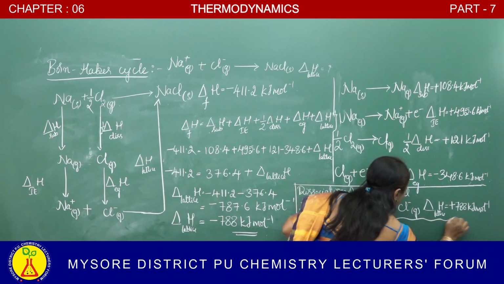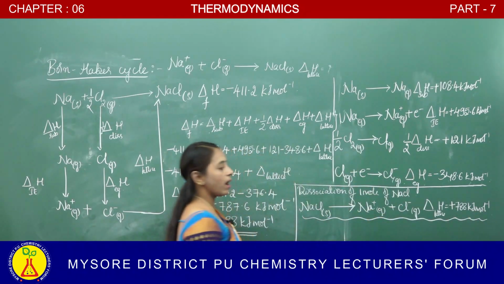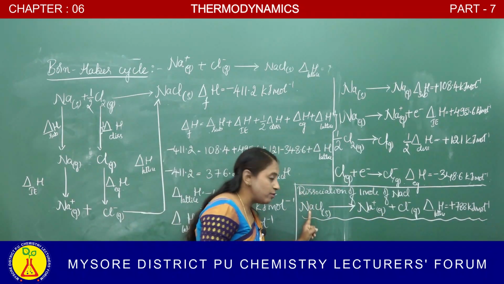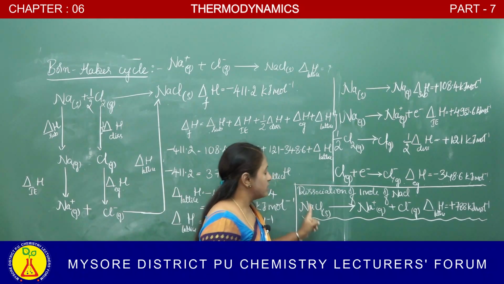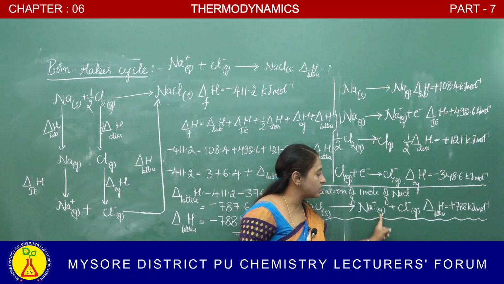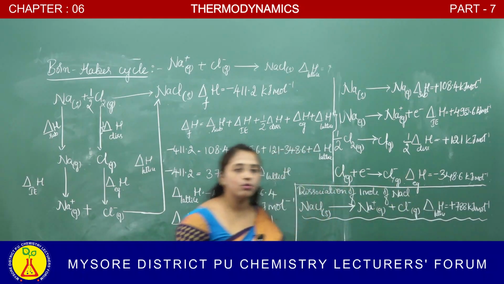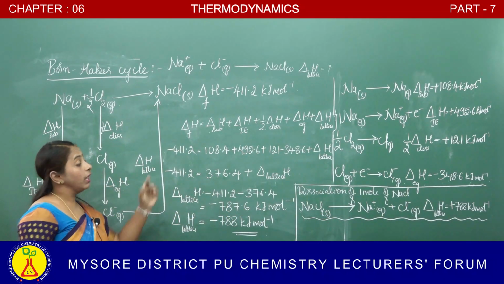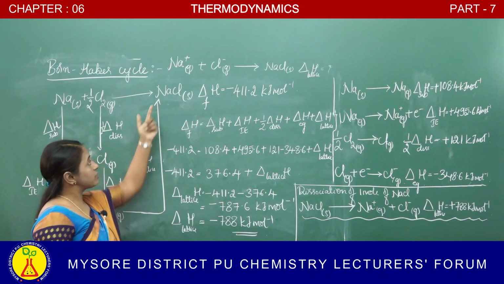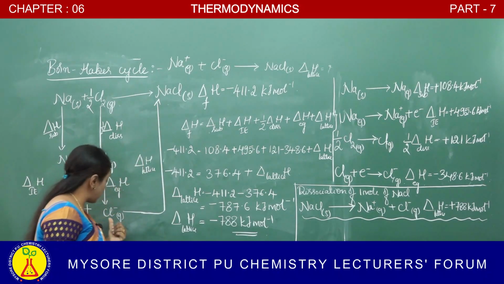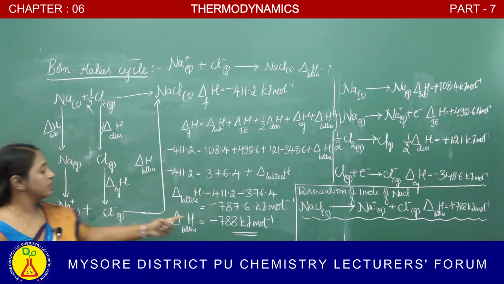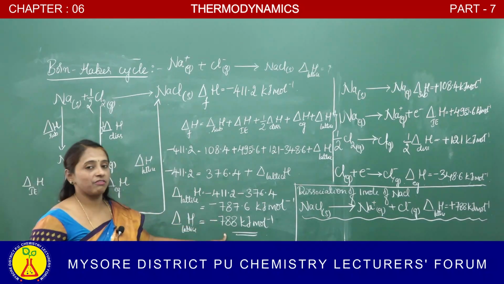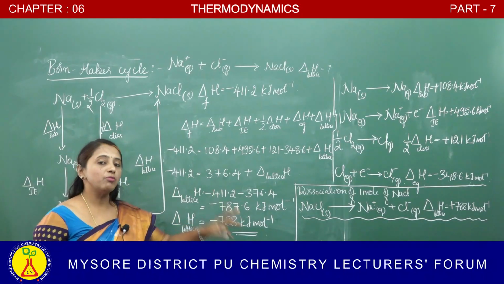This is the amount of energy required when 1 mole of crystalline solid separates into its ions in their gaseous state. The value is plus 788 kilojoule per mole. If 1 mole of crystalline solid is formed from its ions, the value is minus 788 kilojoule per mole.